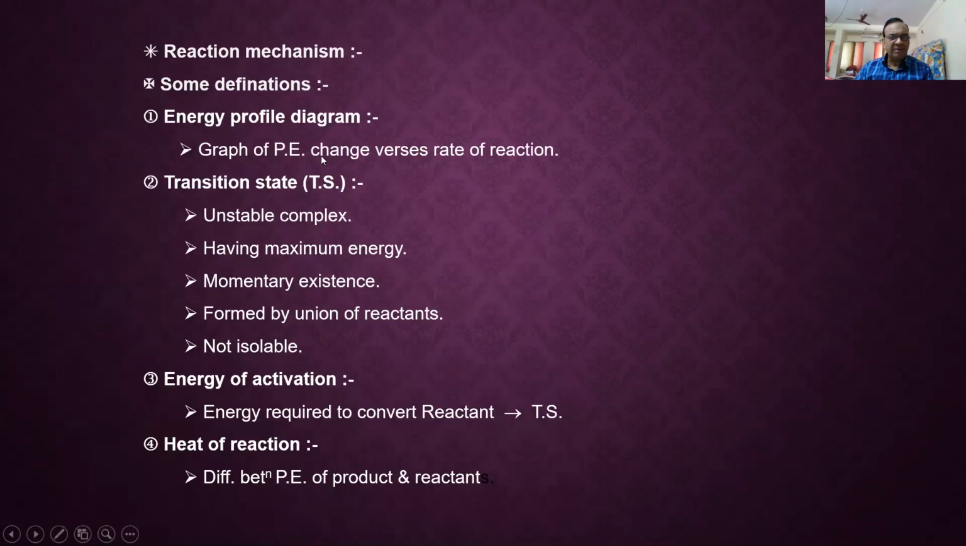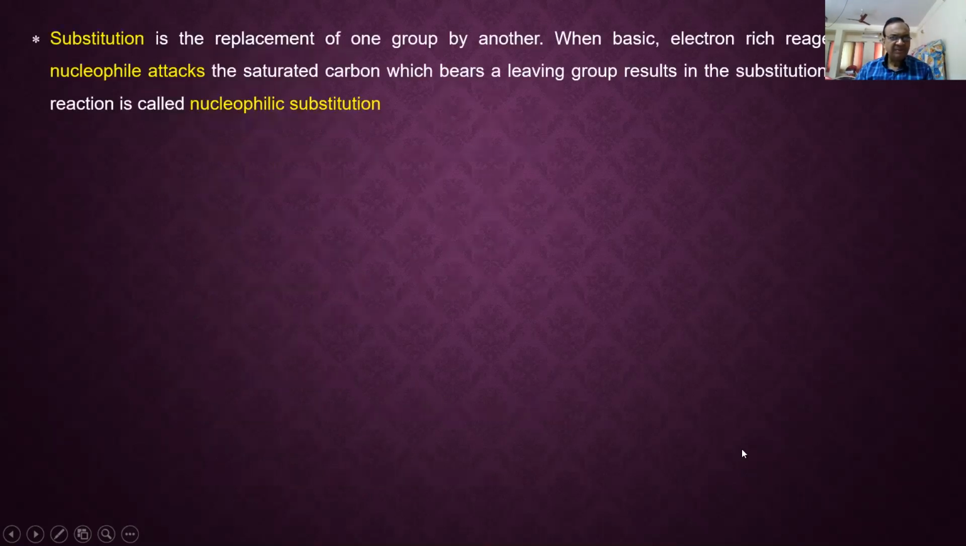What is an energy profile diagram? Yes, it is a graph of potential energy versus progress of reaction. What is the transition state? It is an unstable complex having maximum energy, with momentary existence, formed by the union of reactants. It is not isolable. The amount of energy required to convert reactant into the transition state is called the energy of activation. The difference between the potential energy of the product and reactant is called the heat of reaction, also called the enthalpy change of reaction. In thermodynamics, we have learned it.